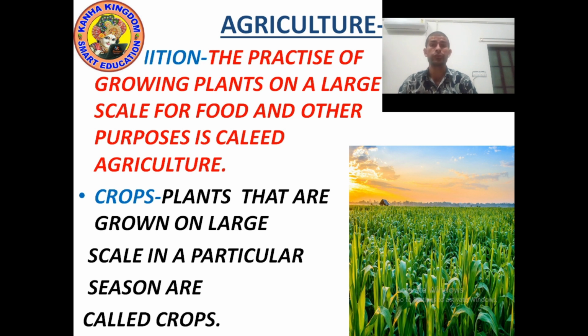India is actually an agricultural based country, or you can say agricultural oriented country, because India is a vast country. Many people are actually farmers. We depend on crops because crops are a major source of food.